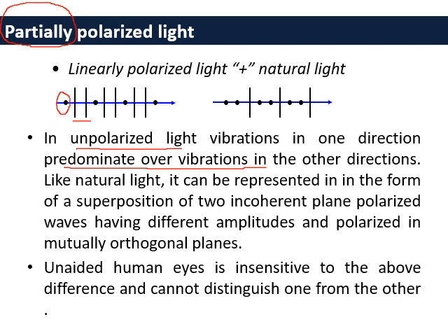So this kind of light is called partially polarized light, where, let's say, the vertical vibration is dominating over the horizontal vibrating waves. Generally, unaided human eyes, meaning naked human eyes, cannot detect the difference between partially polarized light and natural or unpolarized light. So we need some instrument or some glasses to detect this kind of polarized light.